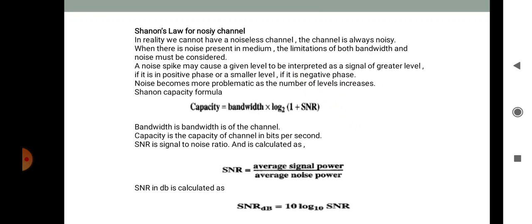Then Shannon's capacity formula: capacity is equal to bandwidth into log 2 of 1 plus SNR.